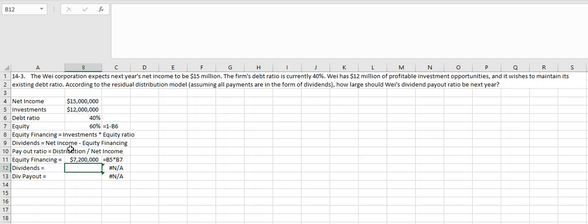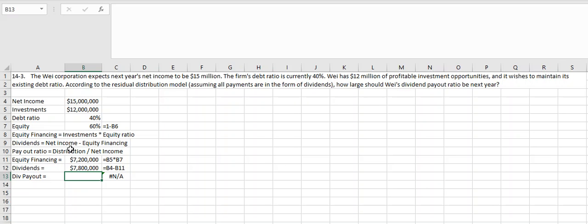We then want to look at how much is available for dividends. So we know that there's a total of 15 million available for dividends. And then we know that 7.2 million is going to be reinvested to cover 7.2 million of the 12 million in profitable investments. That means the remaining 4.8 million will be in the form of debt. So we then have 12 million in new investments. So of the 15 million, if we take 7.2 million towards new investment, that means there's a remaining 7.8 million available for dividends.